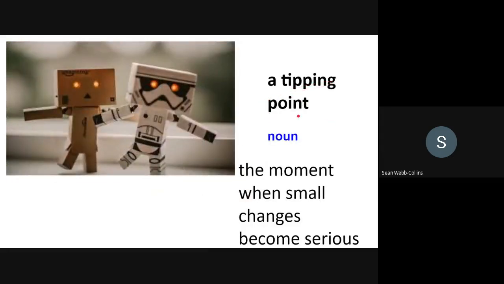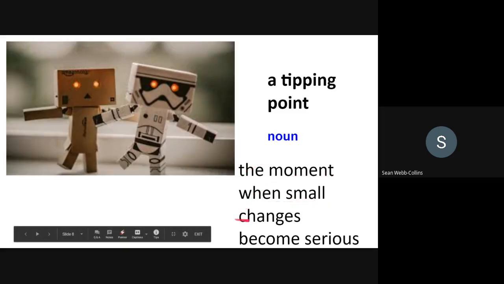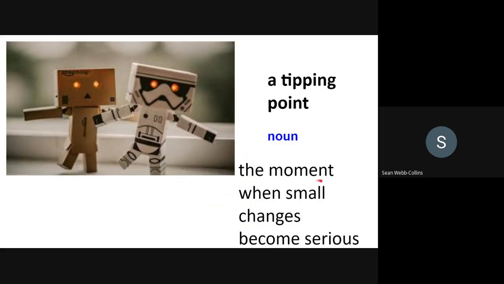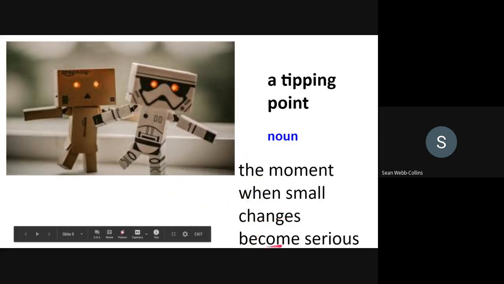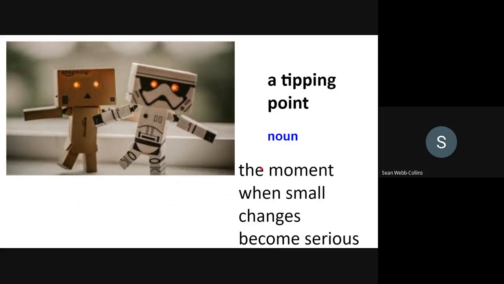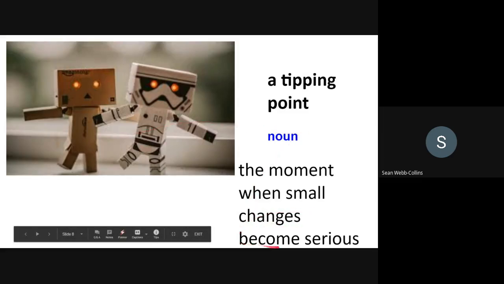A tipping point. Noun, the moment when small changes become serious. For example, time is running out. We are reaching a tipping point. The moment when small changes become serious.